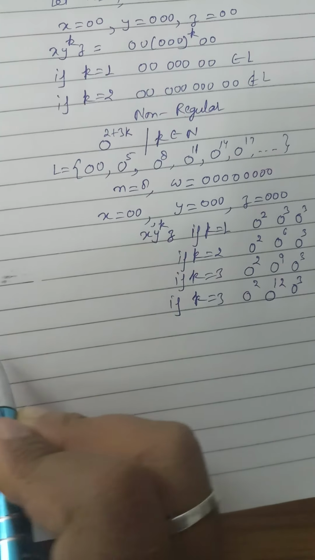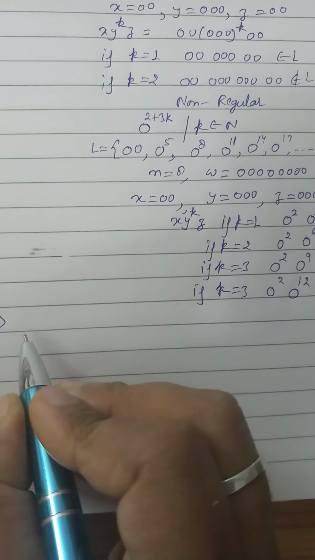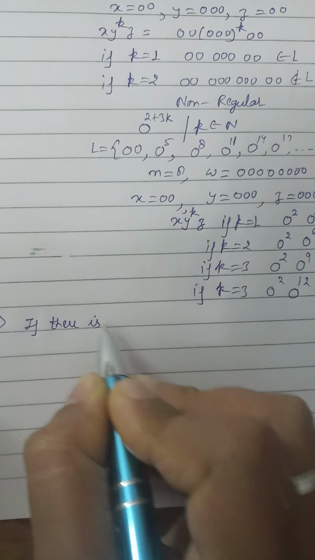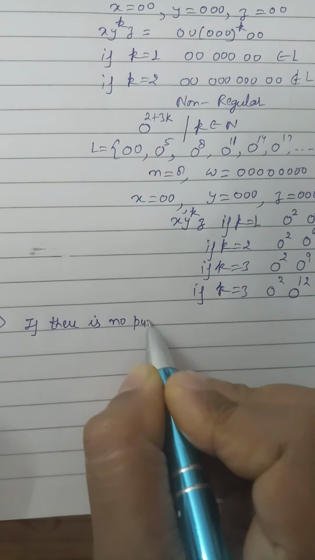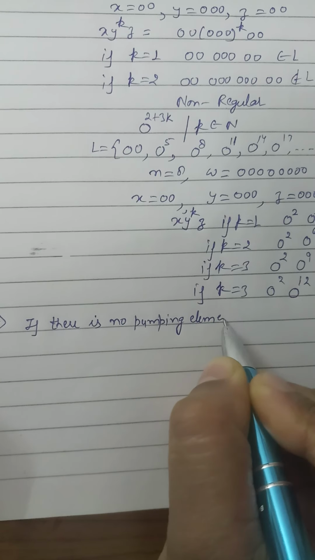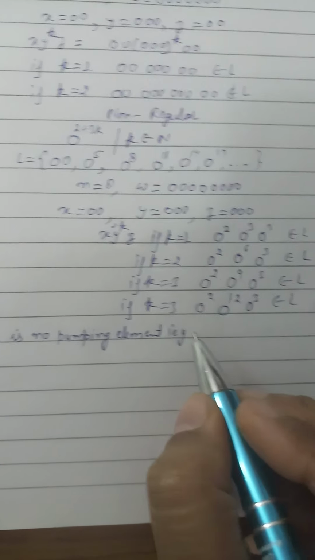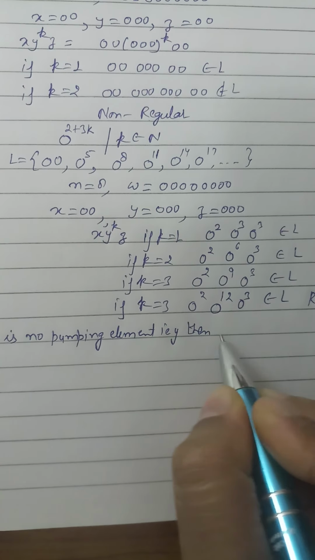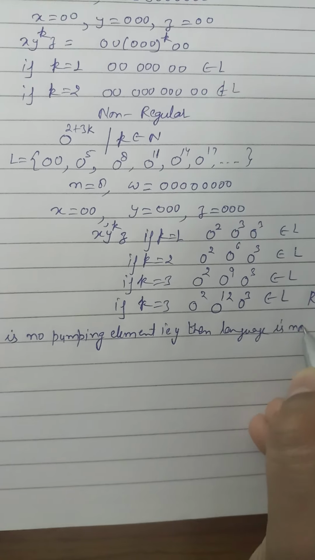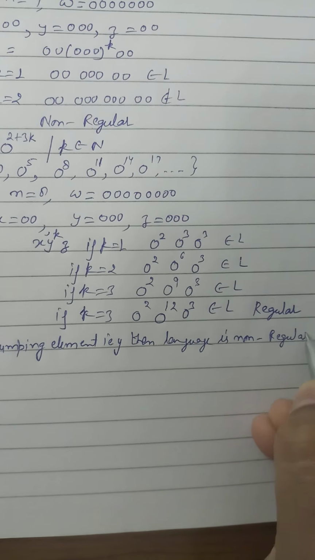So here are a few important points. If there is no pumping element, that is y, then the language is non-regular.